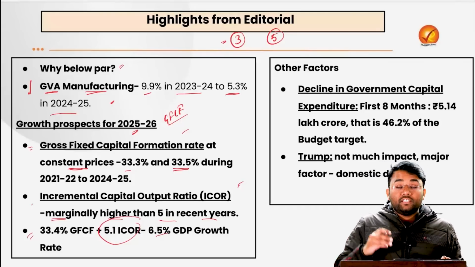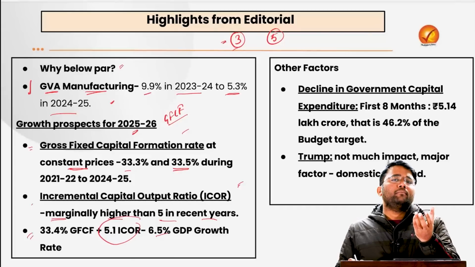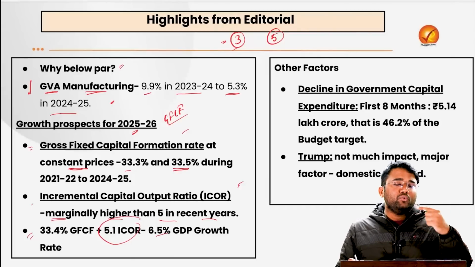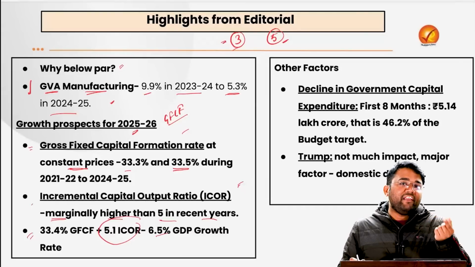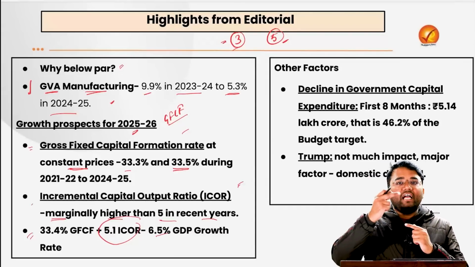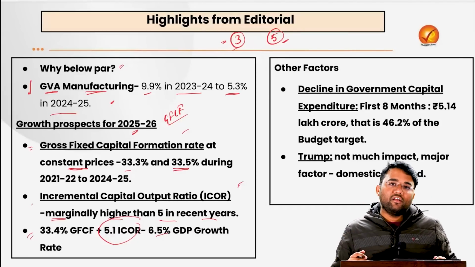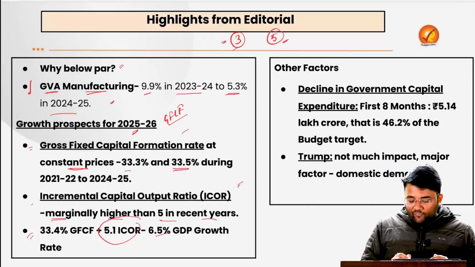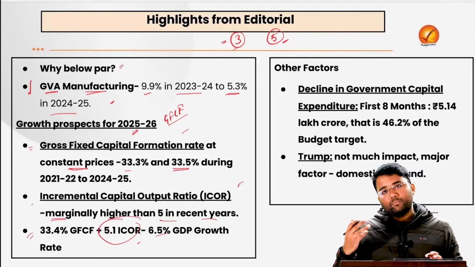This particular country is at a better position, because it needs low capital to have that extra 1 unit of production, whereas the second country needs 5 rupees to have that extra unit of production. So high ICOR shows that the productivity is lower. So even if we have this at 5.1, then we can have this 6.5% growth rate.